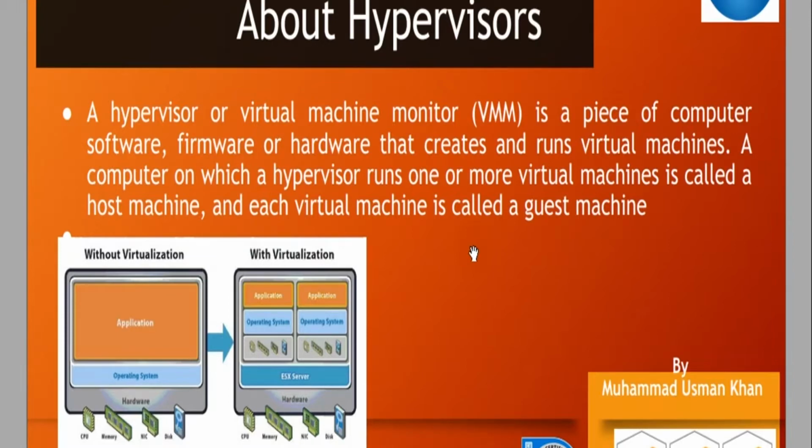A hypervisor, or virtual machine monitor, is a piece of computer software which allows us to run virtual machines on physical hardware. A computer on which a hypervisor runs one or more virtual machines is called the host machine, and the piece of virtual software which we run on a physical computer is called a virtual machine.